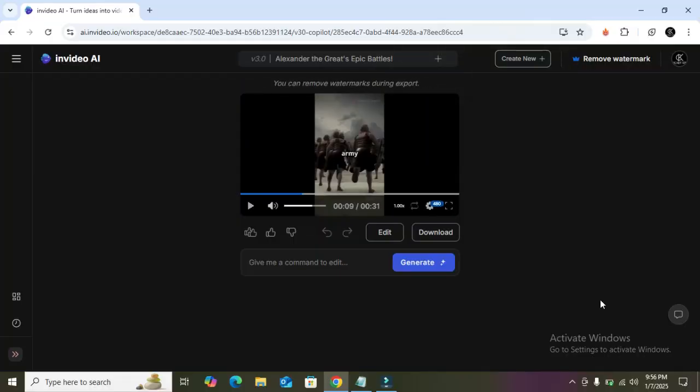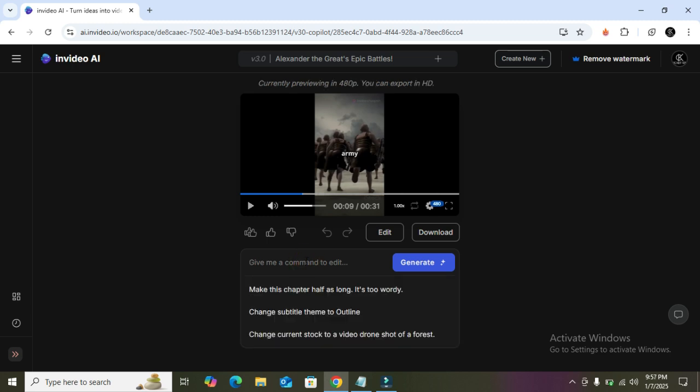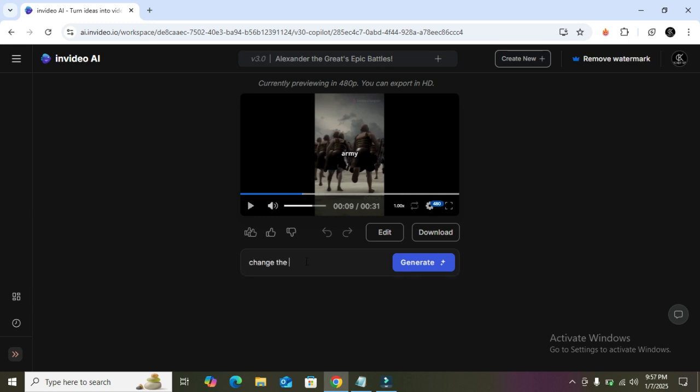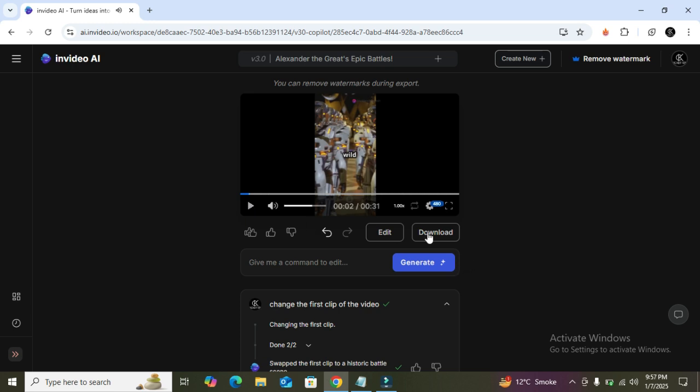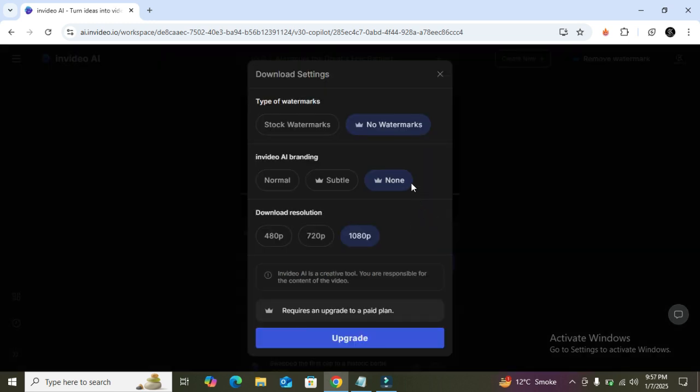It's amazing. You can also change anything from here if you don't like it. For example, I want to change the first clip of the video, so I need to type here: change the first clip of the video. As you can see, it changed the first clip of the video in a few seconds. Now we need to download it by clicking here on the download button. After clicking here, such options will appear in front of you. You need to click on remove watermark, normal, then 720p and continue.